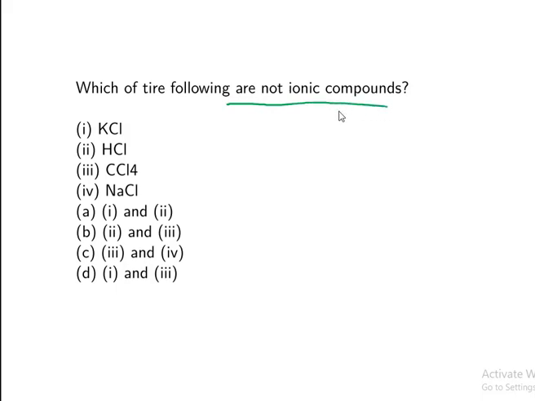Which of the following are not ionic compounds? So they are asking which is not an ionic compound. KCl, HCl, CCl4, NaCl. HCl is an acid, right? So HCl and CCl4, these are not ionic compounds. So your answer will be 2 and 3, option B.